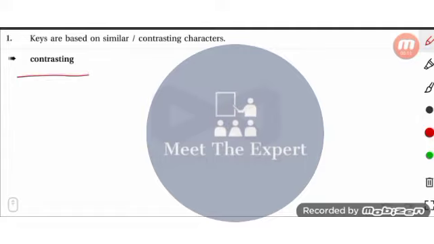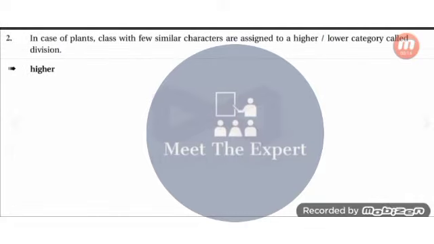Keys are contrasting. Moving on to the next question, in case of plants, classes with a few similar characters are assigned to a higher category called division. The slashes you see in between are the options.